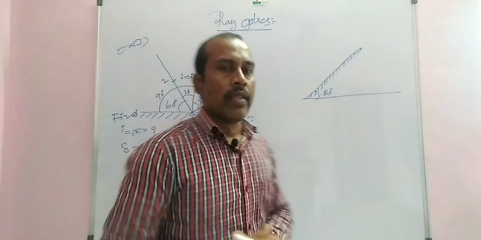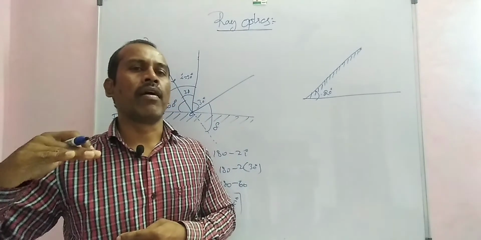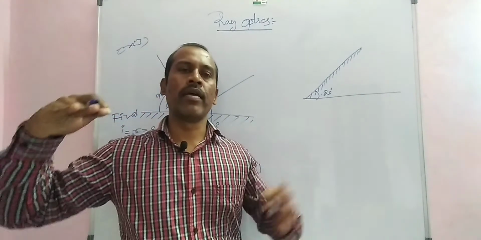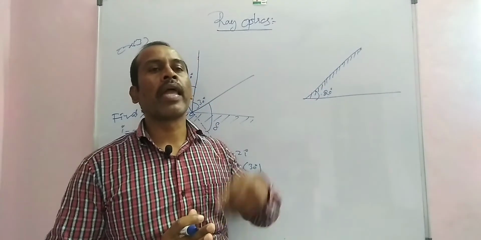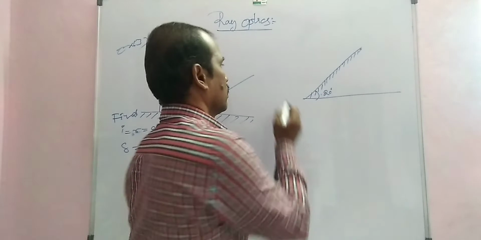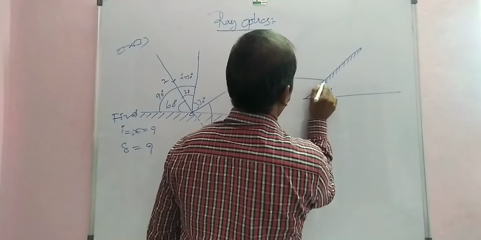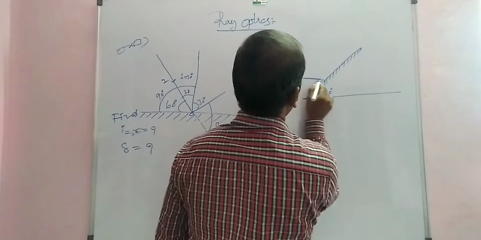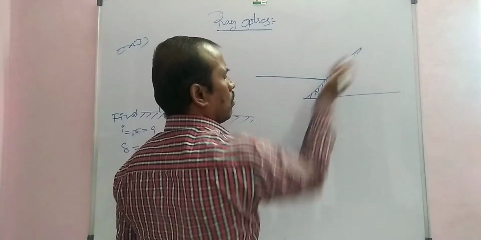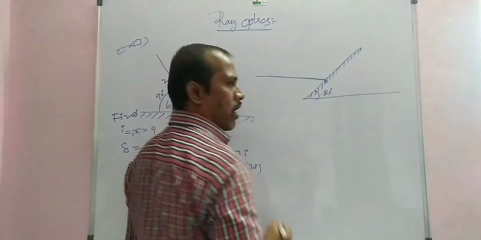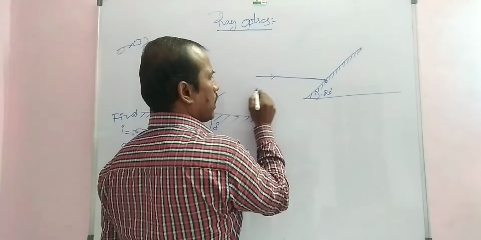Now a horizontal ray is incident on the inclined plane mirror at point O. This is the incident ray.